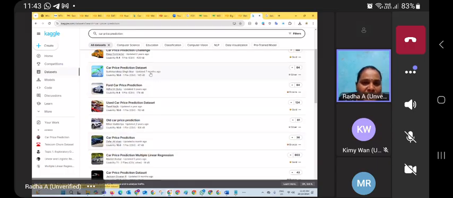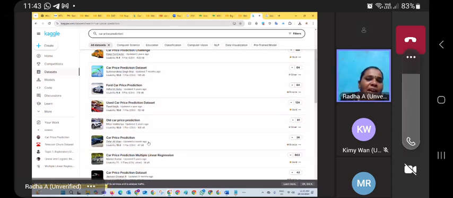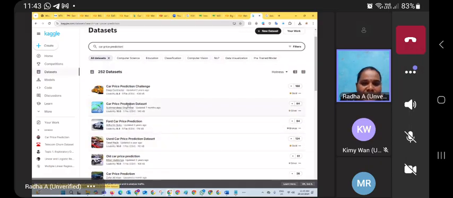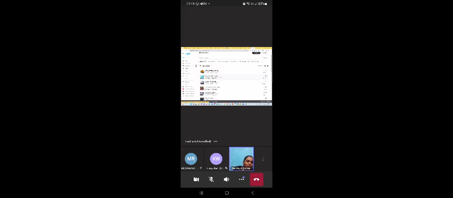See, it was updated 7 months ago, only 3 years ago. The person who updated it is also shown, and how many CSV files are available, everything they display. Okay, let me open this data set. Yes, so everybody please go to this one. I have shared this as well.